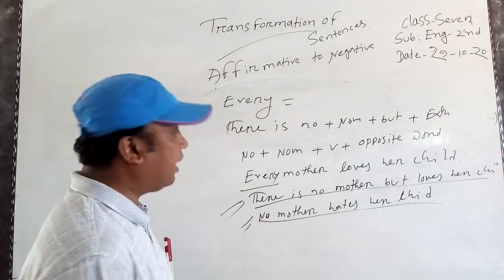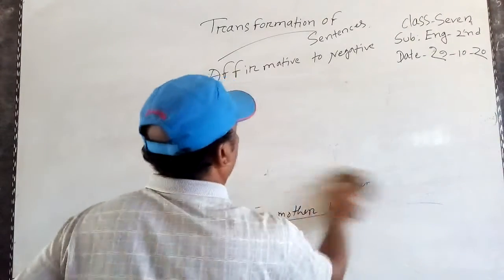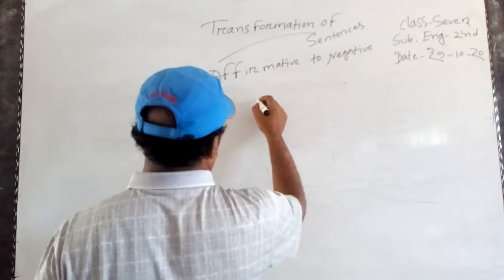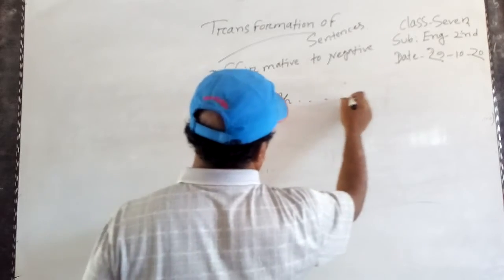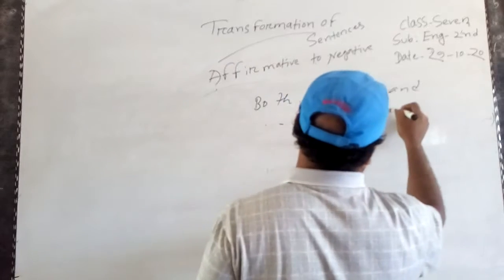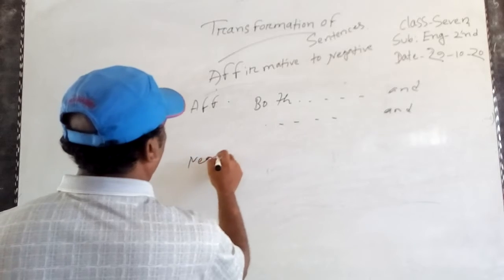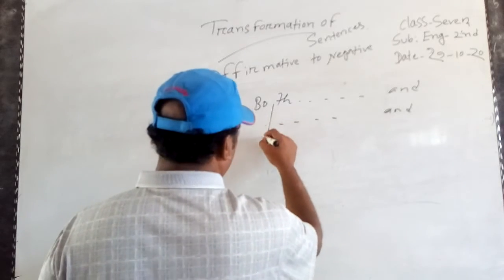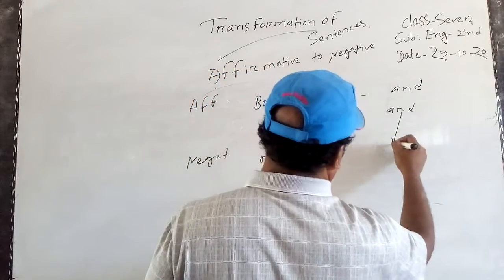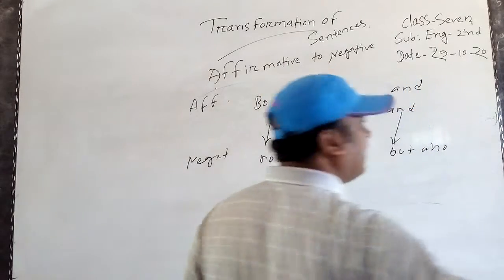There is another rule I gave you. Please keep up with me, and then it will be easy to understand: both. Both in affirmative and negative, instead of both, use not only, and instead of and, use but also. Easily you can understand.